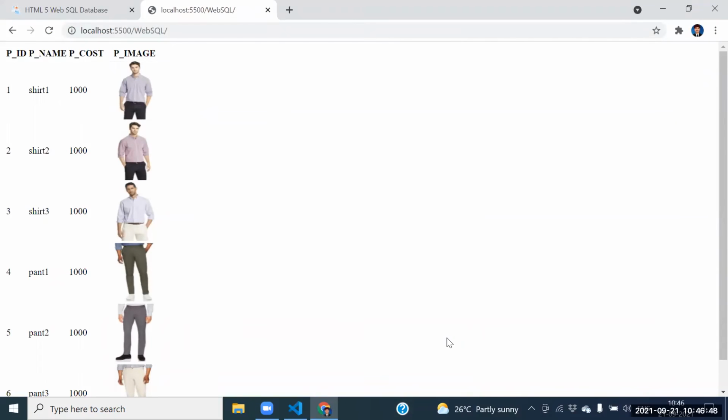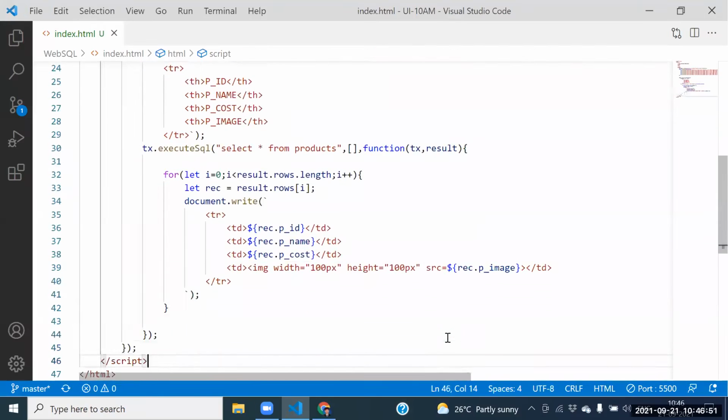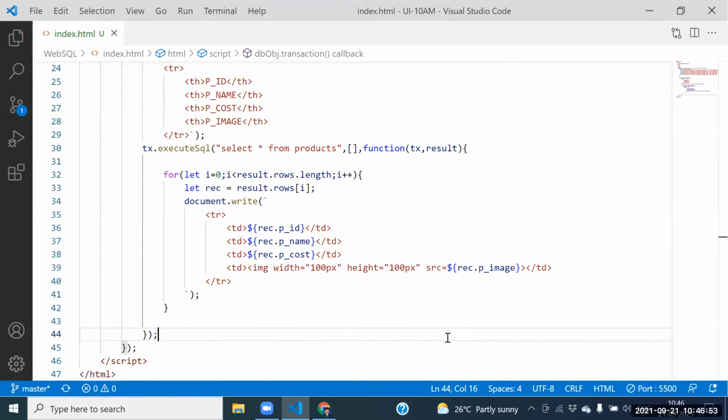Next one, guys. Can I draw the border for the table? Can I close the table first of all? We should be in a position. We should be in a position with the table tag.